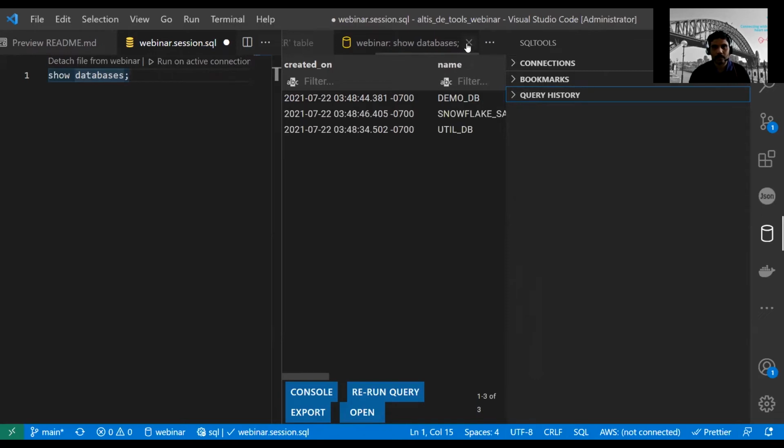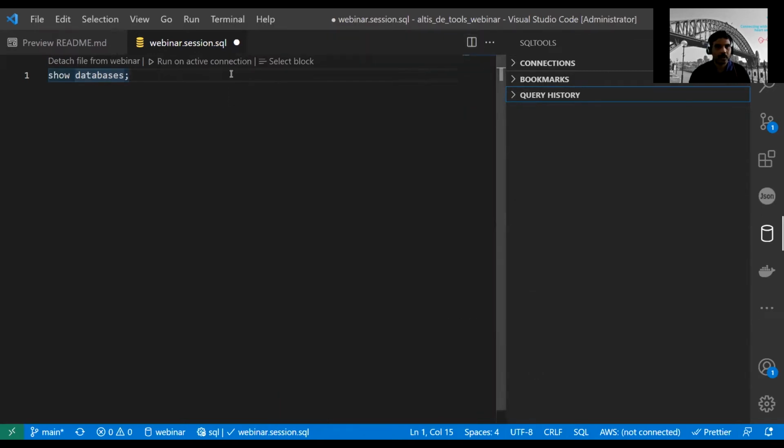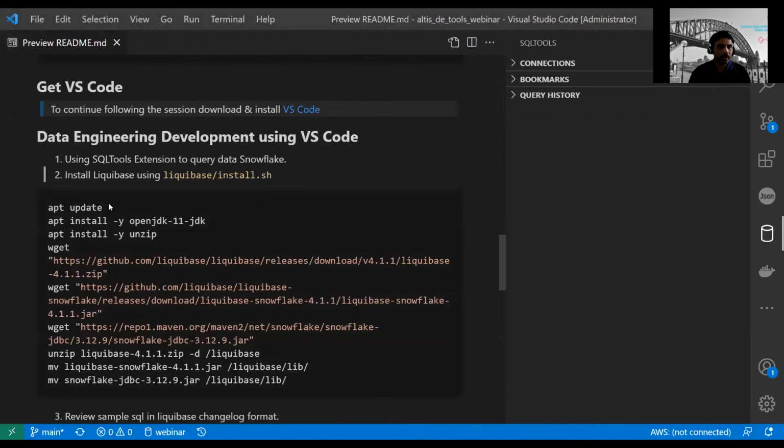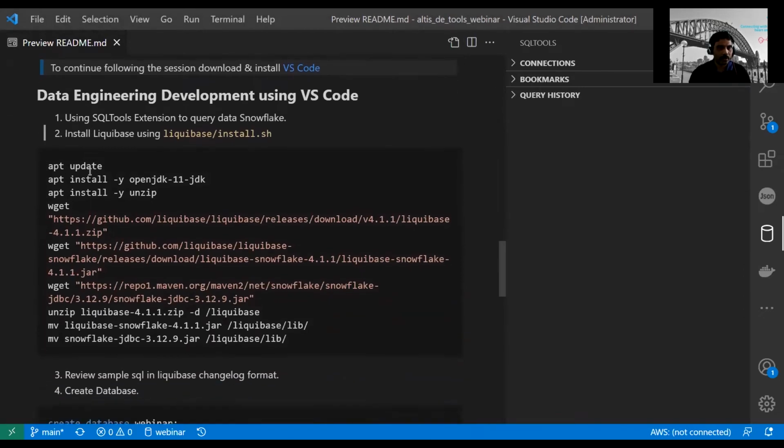Let's close this one. I think we don't need this right now. Let's go back. So now what we have to install is an app, Liquibase. This app will help you deploy tables to Snowflake or any other popular database for that matter. It can be SQL Server or Redshift or anything. So this is basically what we use for creating CI/CD pipeline based Snowflake applications.